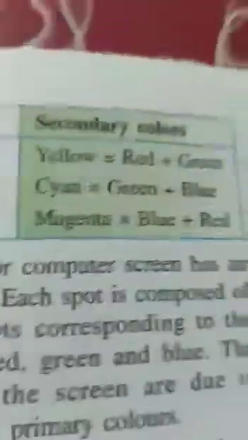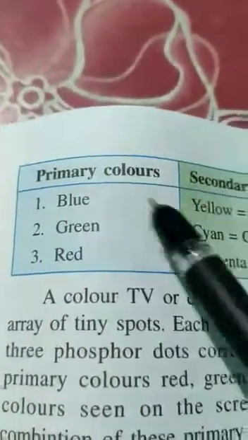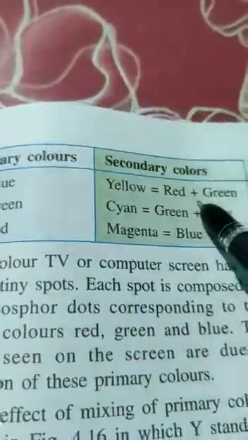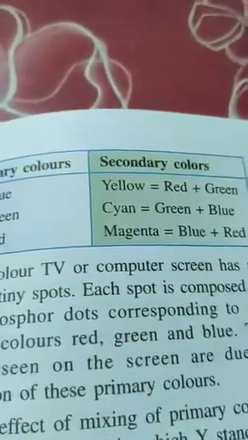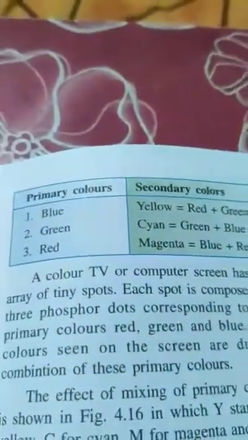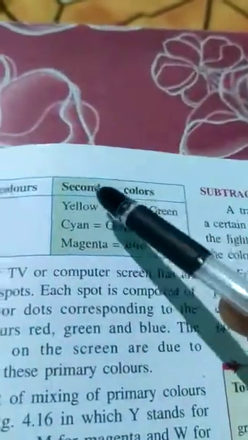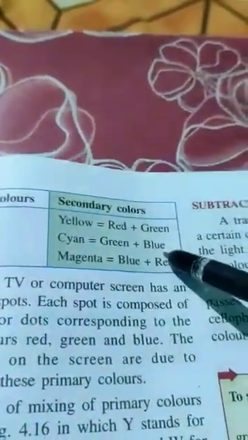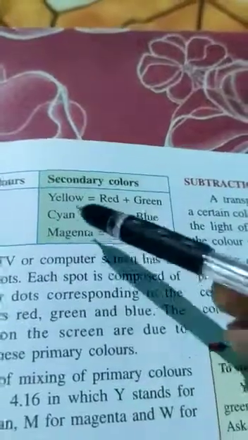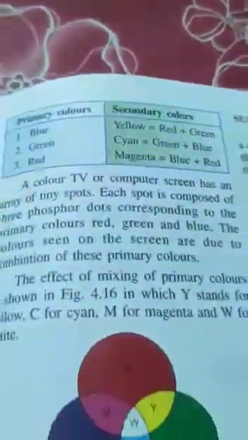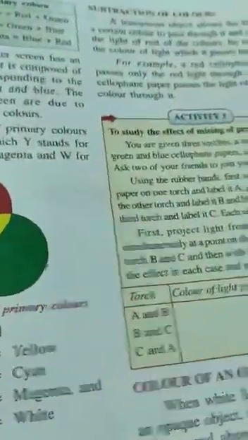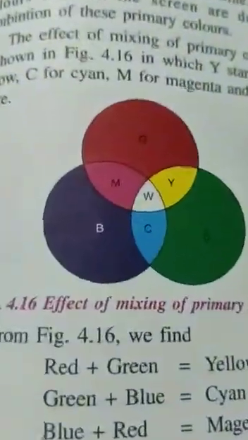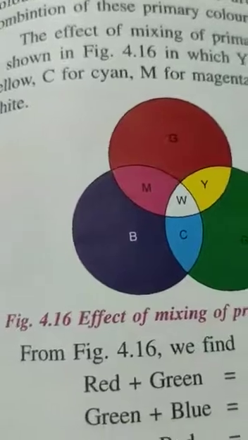You can see here in this table given: yellow equals red plus green, secondary color; primary colors blue, green, red. So any two primary colors will give secondary colors. Got it? Green and blue you will mix, you will get cyan. So these are the secondary colors. Remember that. Now what is subtraction of color, children?